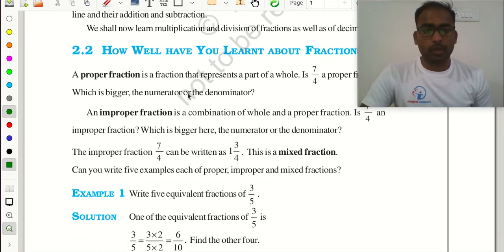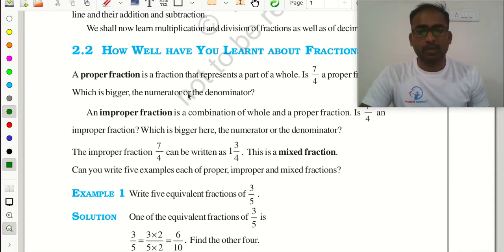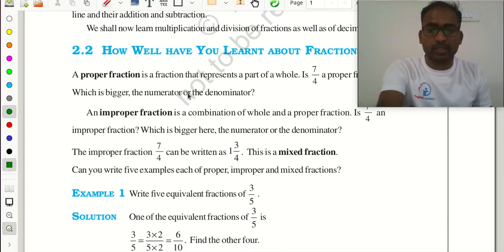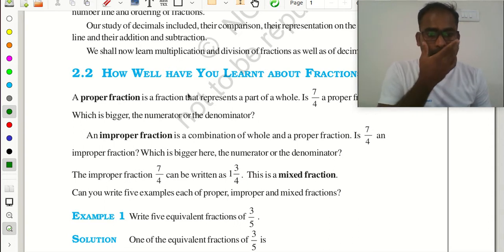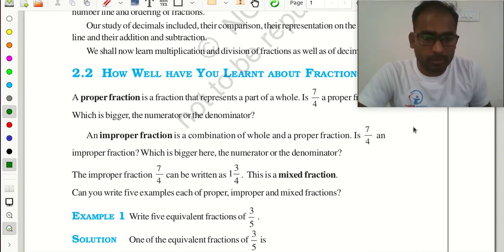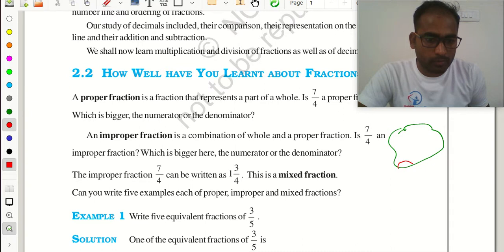So what is a proper fraction, what is an improper fraction, and what is a mixed fraction? Here the proper fraction represents a part of a whole. What is a fraction? Suppose you are having something whole, and you are taking some part of this whole. The fraction is nothing but you are taking some part of a whole. It is known as a proper fraction.